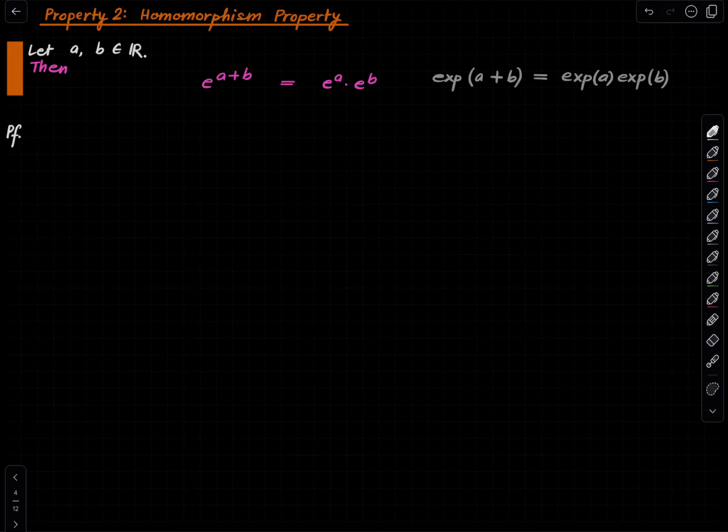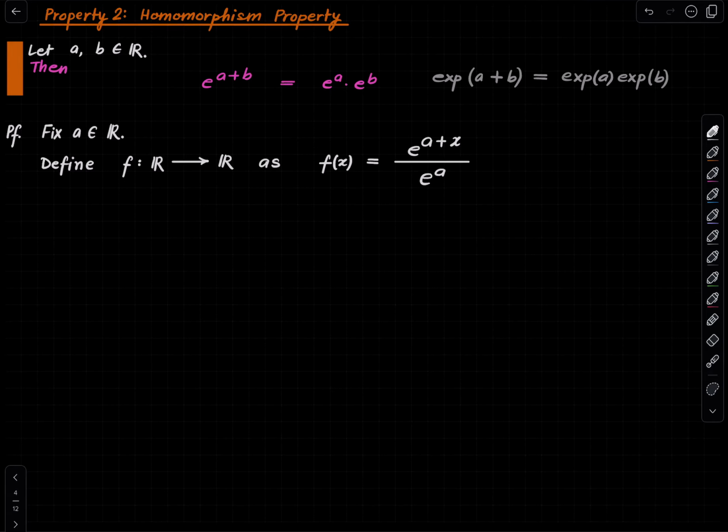So here is the proof. Fix a. We want to show that this is the case. So define a function f as f of x equals e to the a plus x divided by e to the a.